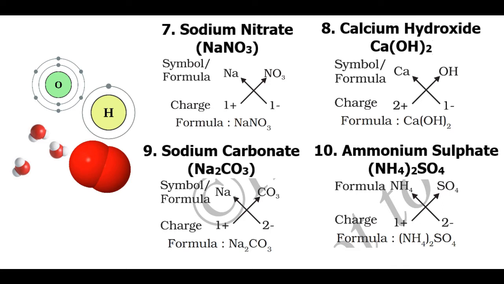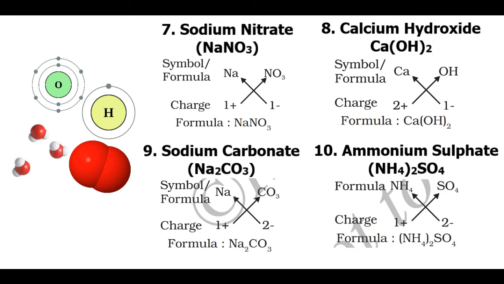This indicates that there are 2 hydroxyl or OH groups joined to one calcium ion. In other words, there are 2 atoms each of oxygen and hydrogen in calcium hydroxide.